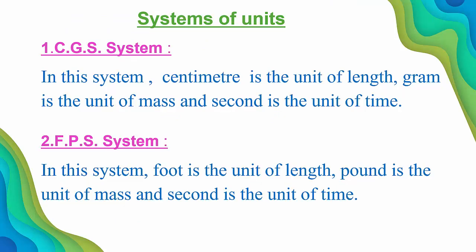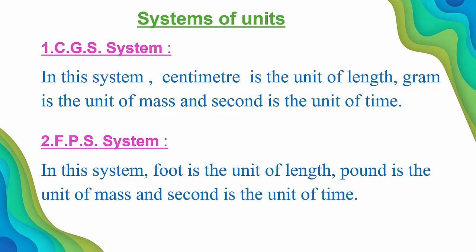In earlier days, there were only three systems of unit. How many systems of units were there in the earlier days? Three systems of unit. And they give the units for all the physical quantities. So what is the use of this system of unit?